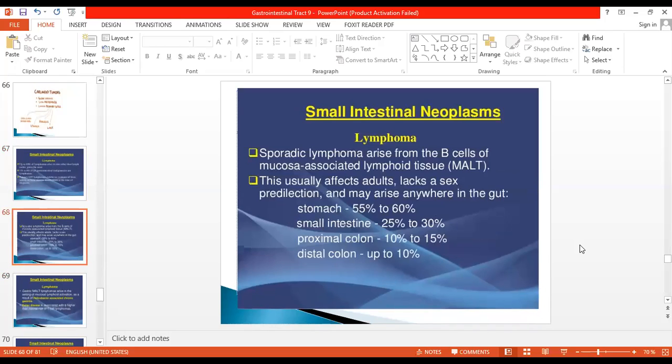Sporadic lymphoma arises from the B cells of the mucosa-associated lymphoid tissue, or MALT. This usually affects adults more commonly. They lack a sex predilection and may arise anywhere in the gut. Any question?